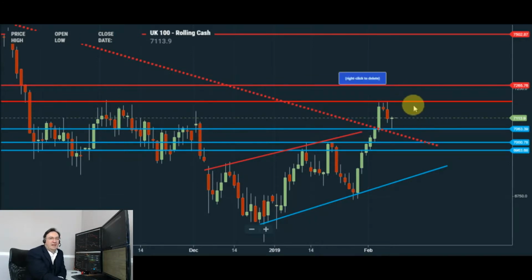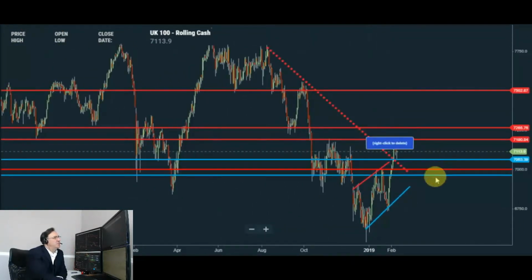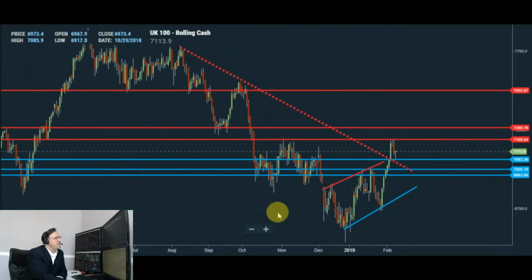Breakouts above that level, end of day close, possibly even a retest from above as a newly found support, could target additional resistance towards 7,265. Some of the more bullish traders are possibly looking for a spike higher towards this swing high towards 7,500 over a longer period of time.